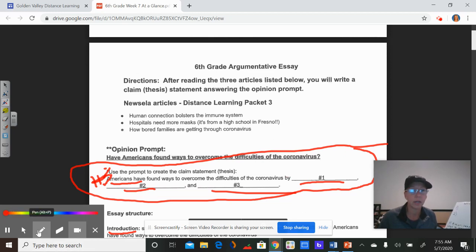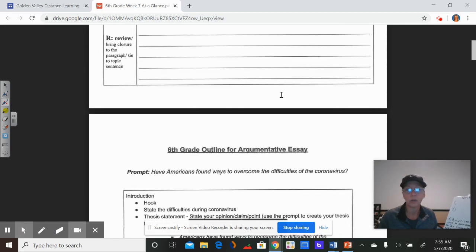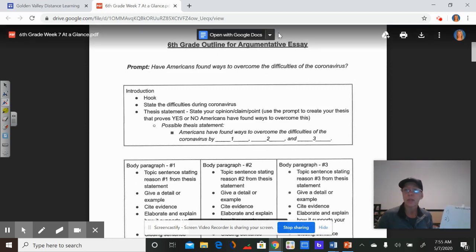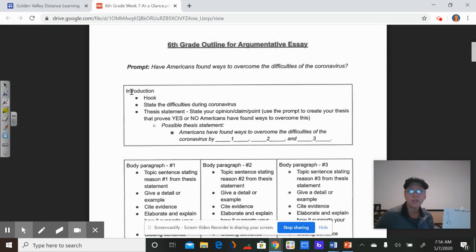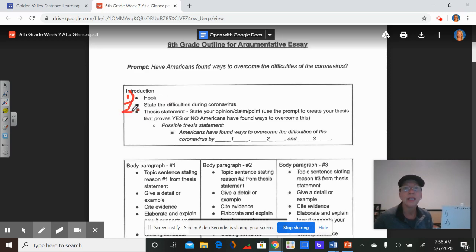Let's go down and work on our first 2 sentences. Okay, and we're going to scroll down right here. Okay, this is also in your packet and it's also online. This is your outline for the argumentative essay, and this was our question again: have Americans found ways to overcome them? So this is our introduction, and like I said, 3 sentences. Okay, the first sentence is your hook. Okay, it's what makes people want to even read what you've written, something that makes them go, oh, this sounds interesting, I'm going to read this. That's sentence 1, your hook. Sentence 2 is state some of the difficulties during the coronavirus.